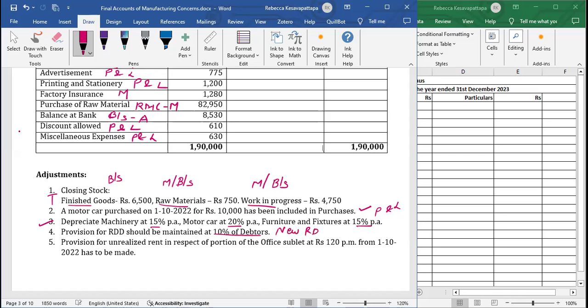We have seen old RDD in the trial balance and new RDD we are seeing here. Important: provision for unrealized rent in respect of the portion of the office sublet at rupees 120 per month from 1st of October 2023 has been made. We will see later on what to do of this.